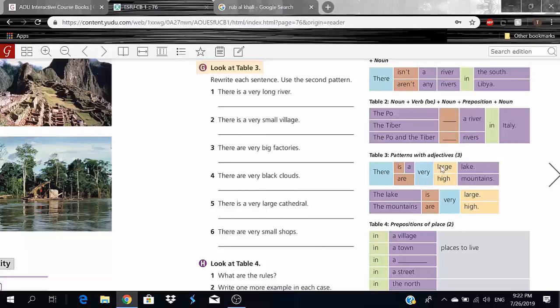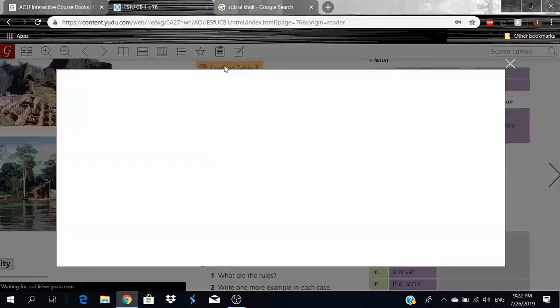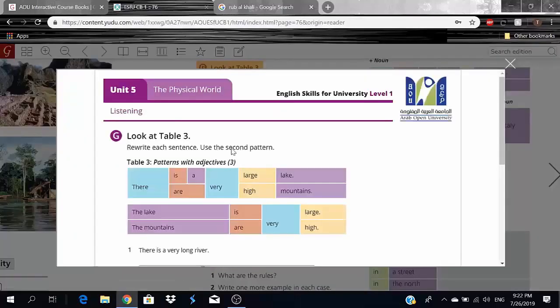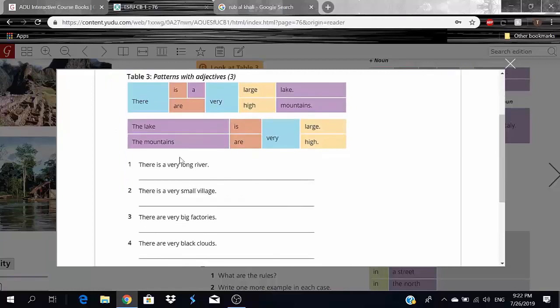It's not the same style, but it's kind of giving us more information, and you'll understand once I start here. So let me open this. Now let's use the second pattern, okay? So this was the first pattern. There is a very long river, okay?